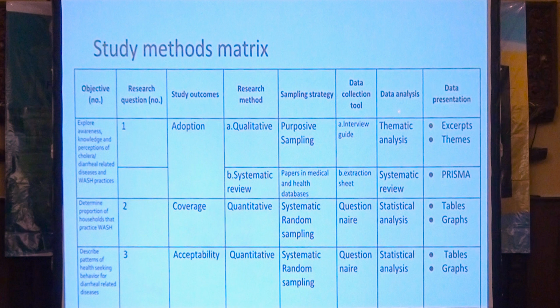For the third objective, which is to describe patterns of health-seeking behavior for diarrhea-related diseases, we think that the outcome will be acceptability. And the method will be quantitative. The sampling strategy will be a systematic random sampling. Again, we shall use the questionnaire to do this. For the data analysis, again, statistical, which will be presented in the form of tables and graphs.